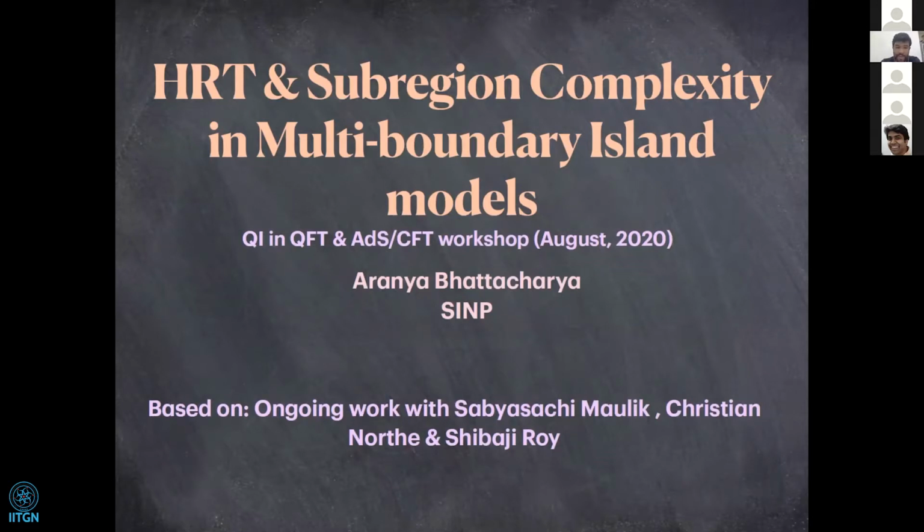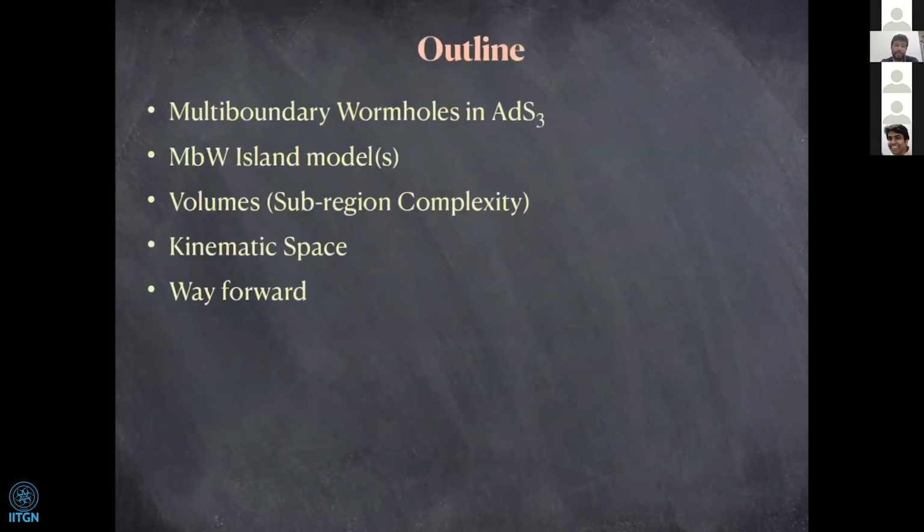So, let me begin. This is the outline of my talk. Given the time constraint, I'll be brief about most of the things. I'll firstly very briefly mention what multi-boundary wormholes are, specifically in ADS3. Then I'll talk a little bit about the toy models that have been described to model the island scenario.